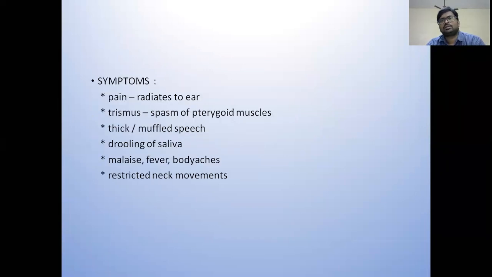So coming to symptomatology, the patient presents with throat pain radiating to the ear. Trismus is difficulty in opening the mouth. It occurs due to the spasm of the pterygoid muscle. Thick speech or muffled speech, also known as hot potato voice, is characteristic of quinsy. The patient presents with drooling of saliva because of difficulty in swallowing and also painful swallowing. The patient doesn't swallow the saliva, so it drools out. Other conditions like malaise, fever, body aches can also be seen.